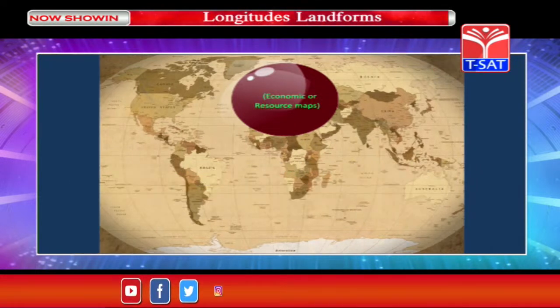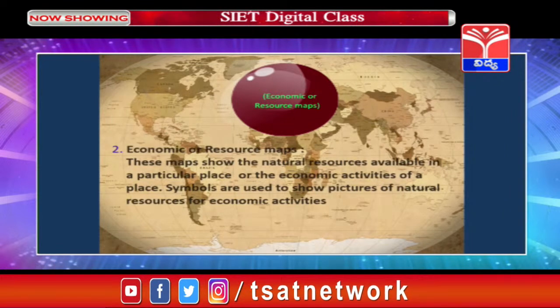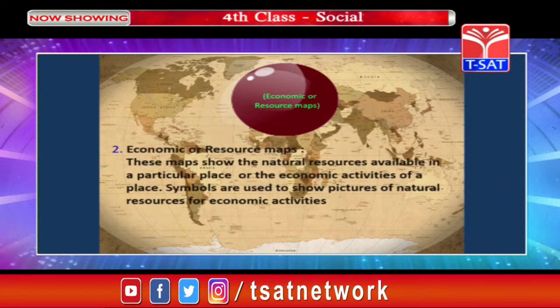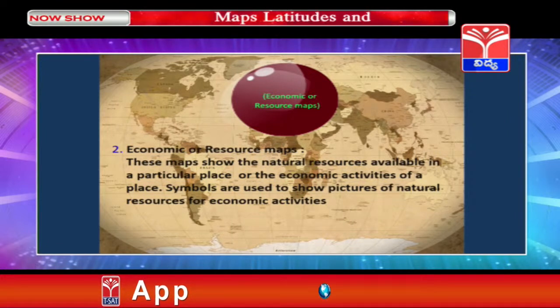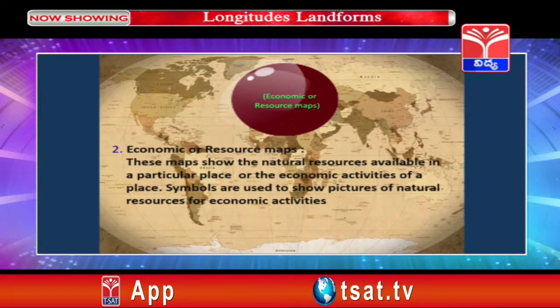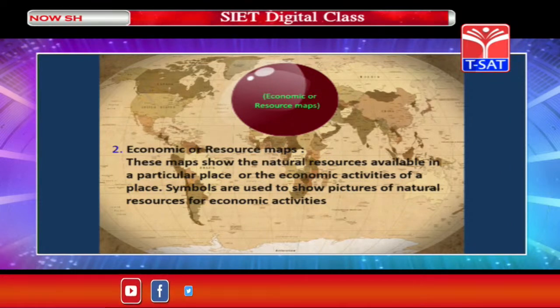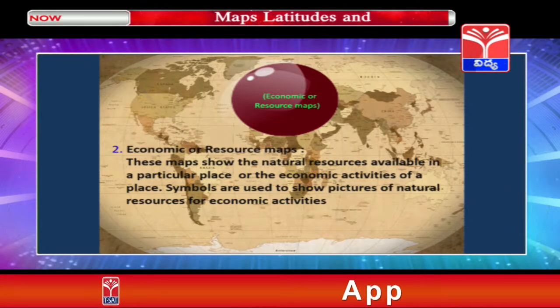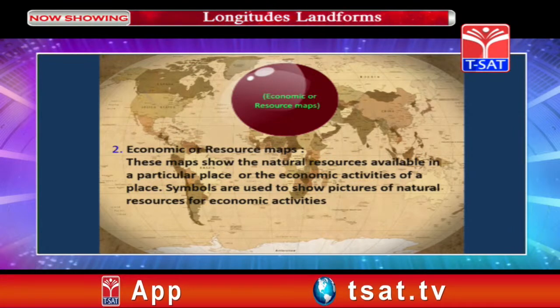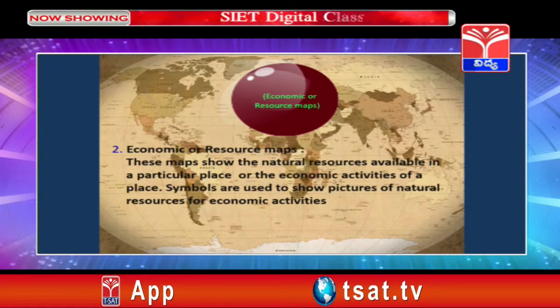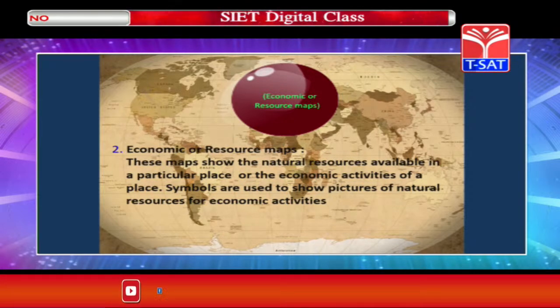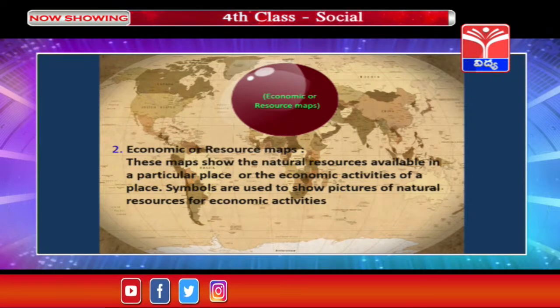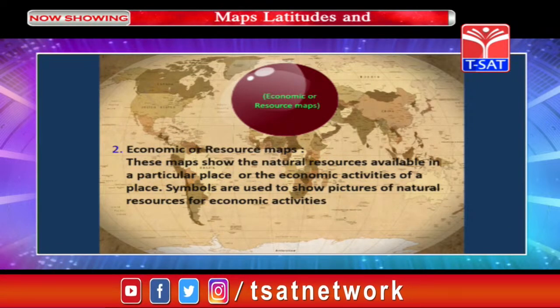Now, let us see what are the uses of economic or resource maps. These maps show the natural resources available in a particular place or the economic activities of a place. Symbols are used to show pictures of natural resources for economic activities. Children, in your earlier classes, you might have learned about the symbols of the maps, which indicate different natural resources. For example, iron ore, coal, copper, petroleum, etc. Different symbols are used to show these natural resources on the map.